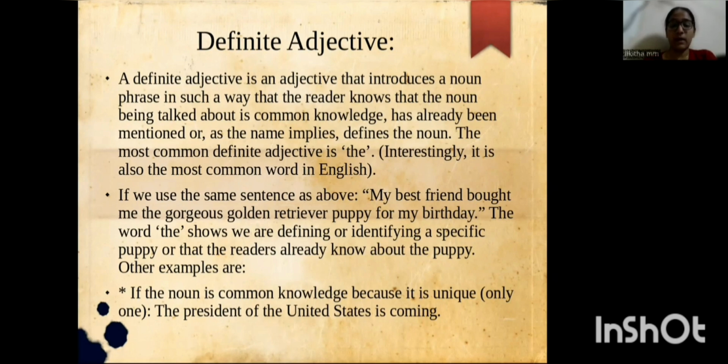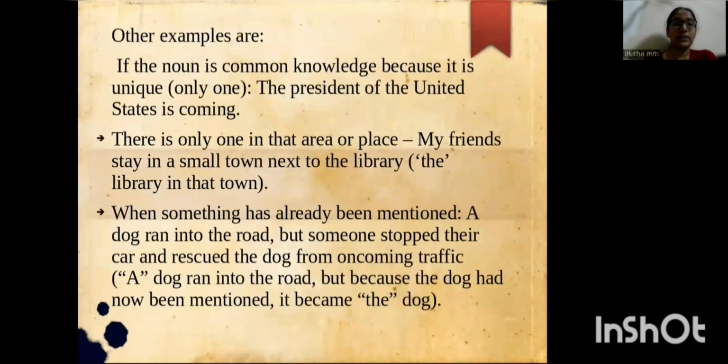Other examples are, if the noun is common knowledge because it is unique: the President of the United States is coming. Other examples, if there is only one in that area or place: my friends stay in a small town next to the library. When something has already been mentioned, that time we use an example saying that a dog ran into the road, but someone stopped their car and rescued the dog from oncoming traffic.